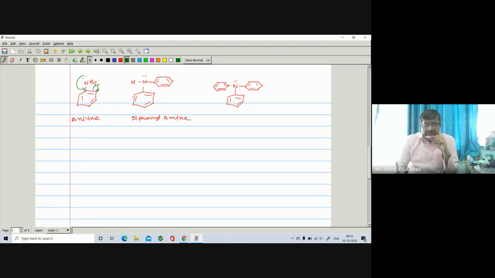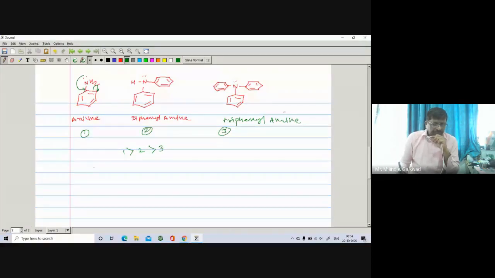Here is only one benzene, but here there are two benzenes, meaning more delocalization on the second benzene nucleus, and here three benzene nuclei, again more delocalization. This is triphenylamine. So if I label them number 1, number 2, and number 3, then number 1 is more basic as compared to number 2, as compared to number 3. So this is the reason that this one is found to be more basic in nature.